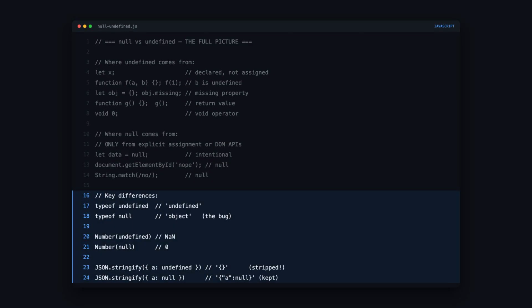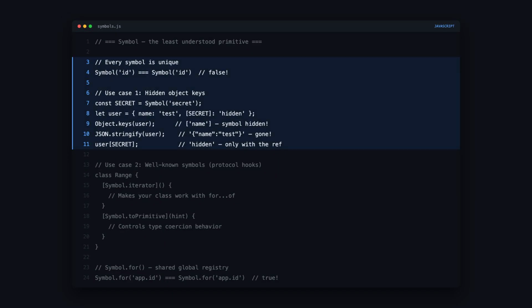The key differences beyond typeof. Number of undefined is NaN, but Number of null is 0. They coerce to different numbers, and here's one that bites people in production. JSON.stringify strips undefined values. If you have an object with a key set to undefined, it vanishes from the JSON output, but null is preserved. So if you're sending data to an API and you use undefined instead of null to represent empty values, those fields disappear from the request body entirely.